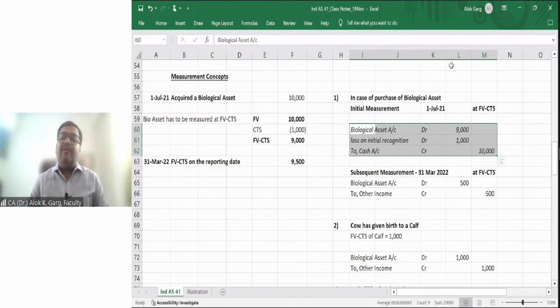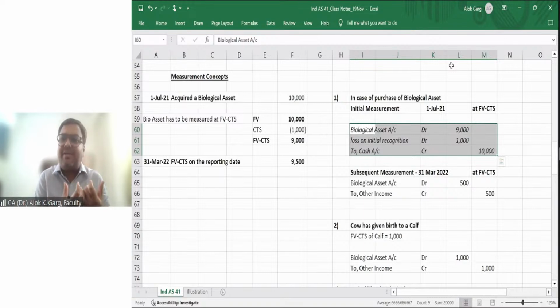Because when these standards are getting drafted, they are drafted with a bigger vision in mind, by looking at the entire consistency principle for the industry. For example, this is a biological asset. This is a cow. I have purchased a cow.